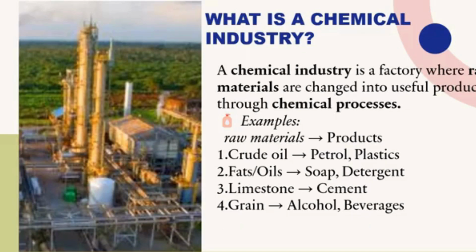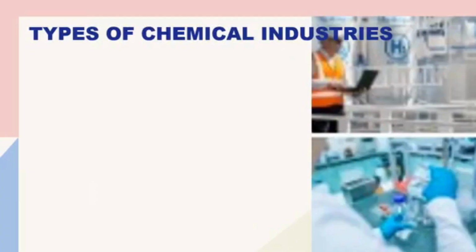Limestone. From limestone, we can get cement. Then grain, that's our carbohydrates. From grains, we can get alcohol and beverages. These are some of the products we can get from these raw materials. It's not all the products.